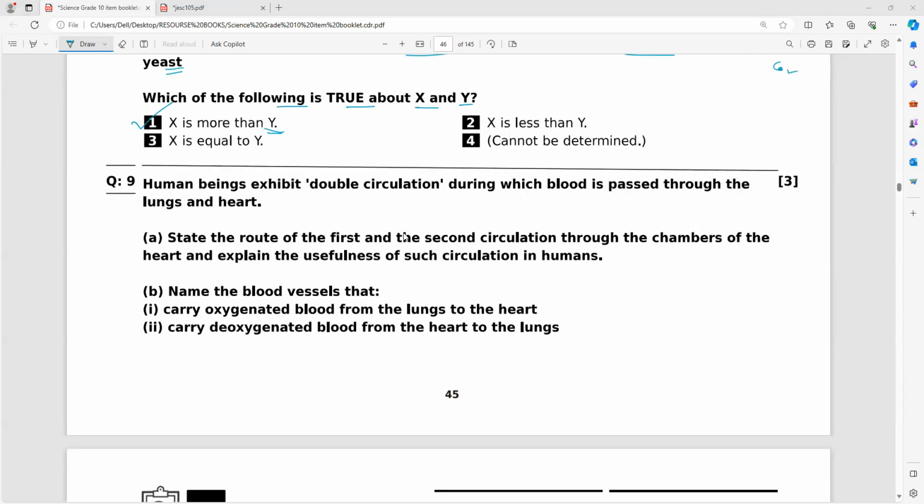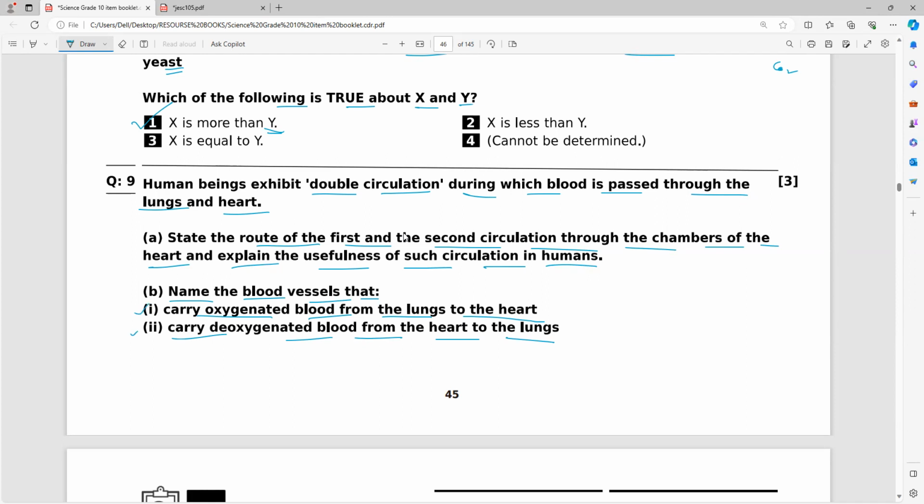Human beings exhibit double circulation, so we're all familiar with that. During which blood is passed through the lungs and heart. Now, state the route of the first and the second circulation through the chambers of the heart and explain the usefulness of such circulation in humans. Okay, first part. Next, name the blood vessels that carry oxygenated blood from lungs to the heart, and carry deoxygenated blood from the heart to the lungs. Let us answer B part first.